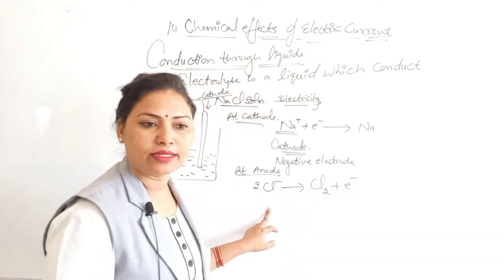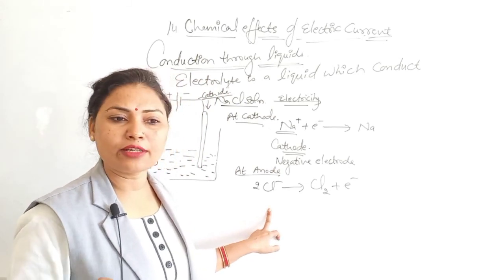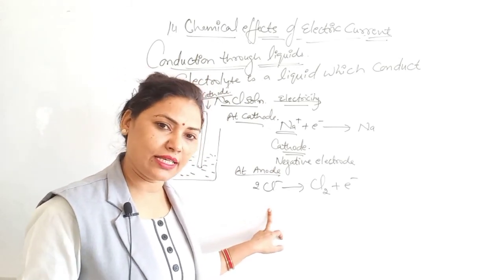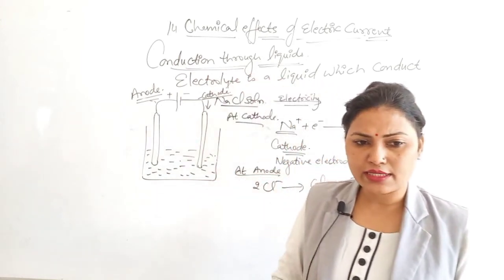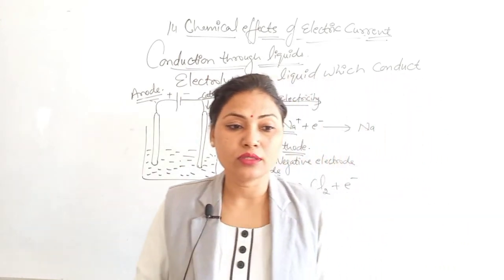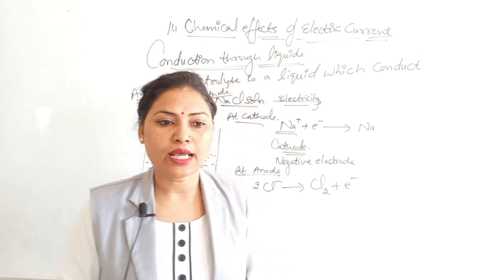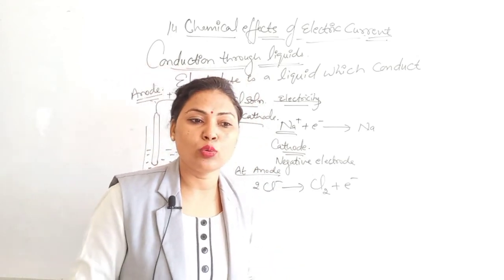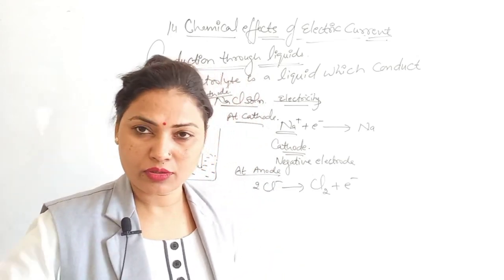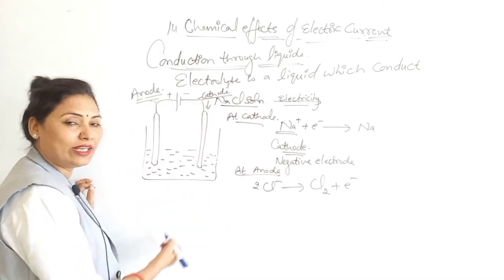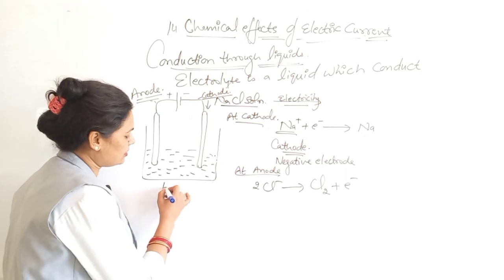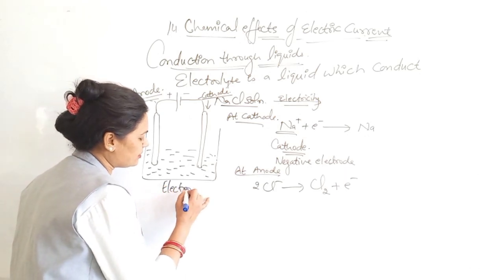Okay, like that. So commonly electrolytes are the solutions of acids, bases or salts. Actually electrolysis is used to extract the constituent elements and compounds contained within the solution. Got it? So you can understand how electrolysis is taking place. This is electrolysis.